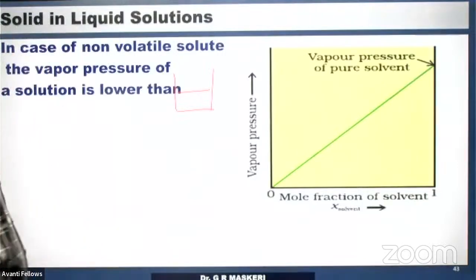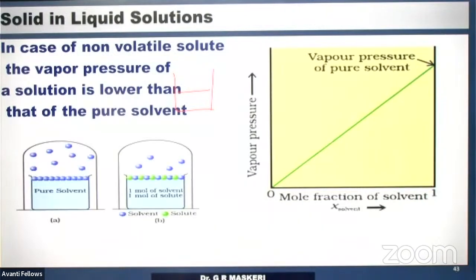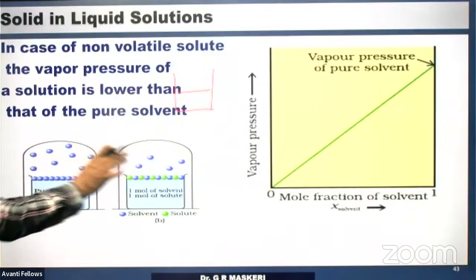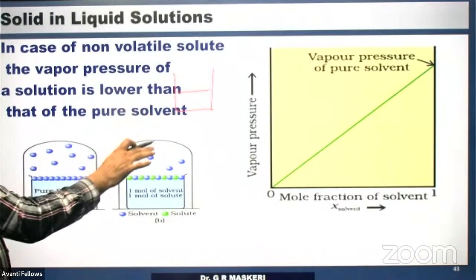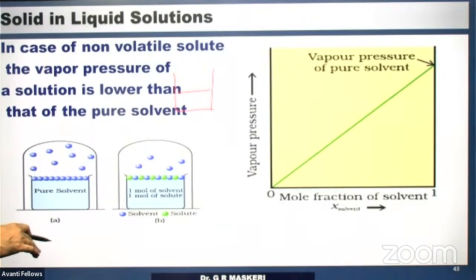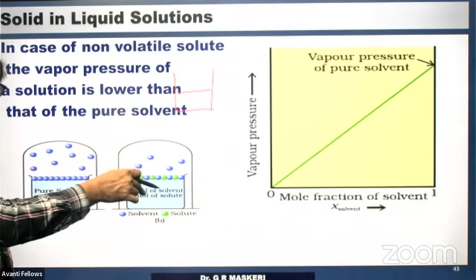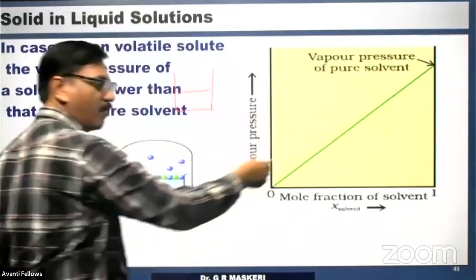With an increase of non-volatile solute, the vapor pressure of the solution is lower than that of the pure solvent, right? So for a pure solvent, when the solute is being added, the number of solvent particles at the surface gets reduced, and vapor pressure decreases. When solute concentration goes on increasing, vapor pressure decreases.